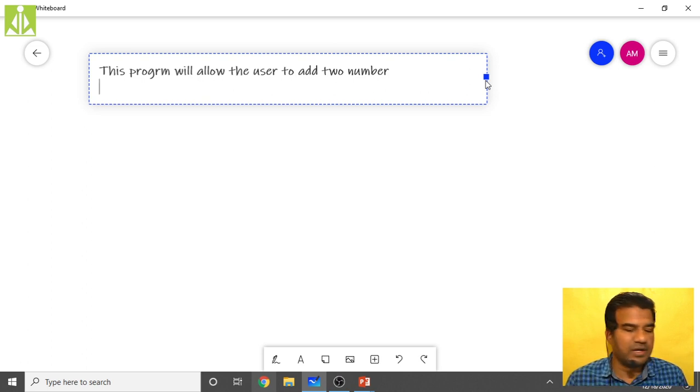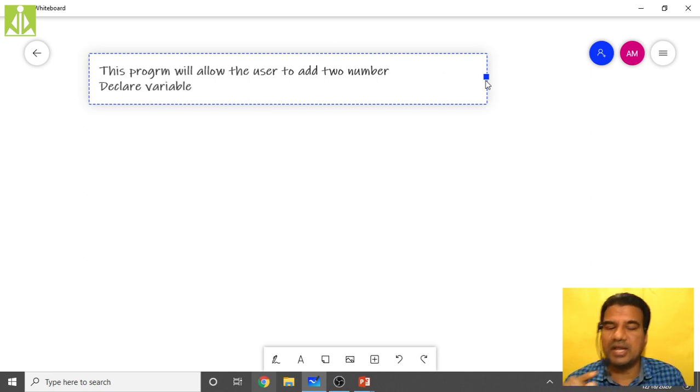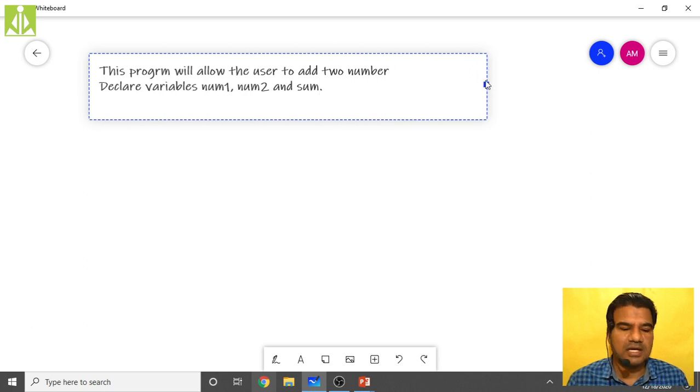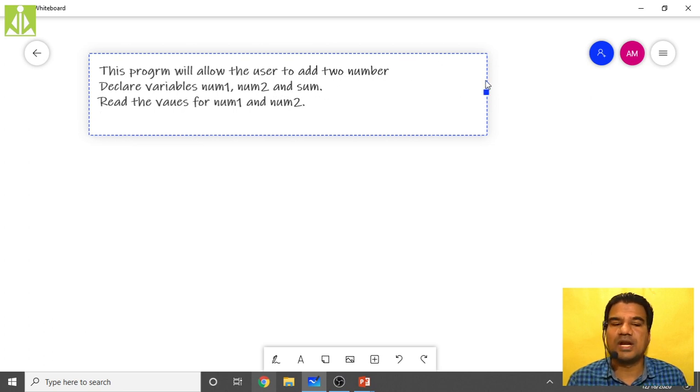Okay, so next is declare variables. So when we are doing the declaration part, over there we are writing this one. Okay, declare variables num1, num2 and sum. So like this we are declaring the variables. Okay, the next thing what we are doing, read the values for num1 and num2. So we are reading the values for num1 and num2.